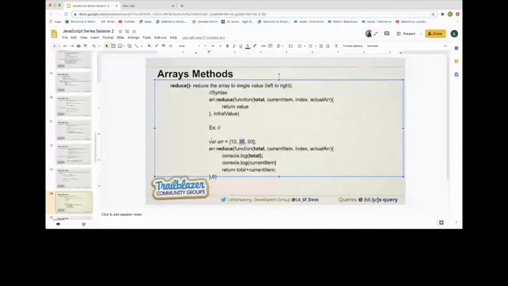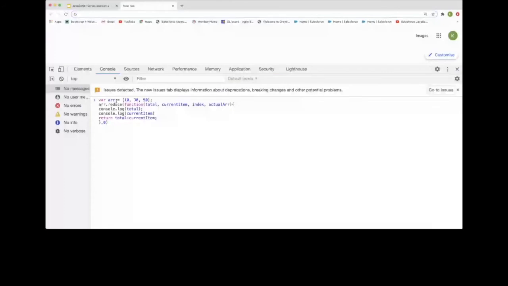So let's see what the output of this is.